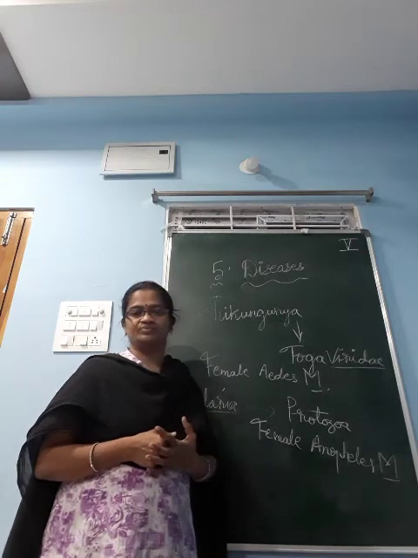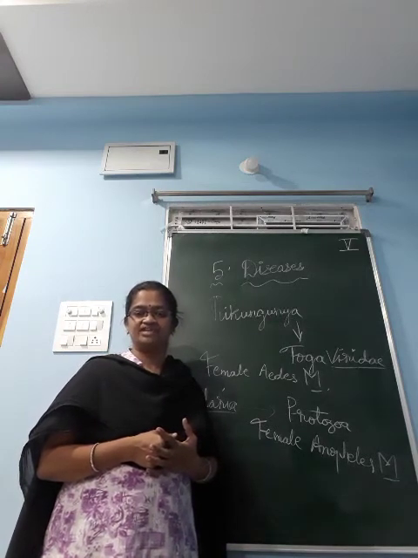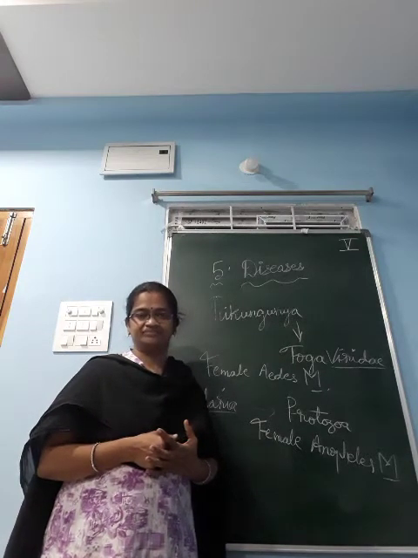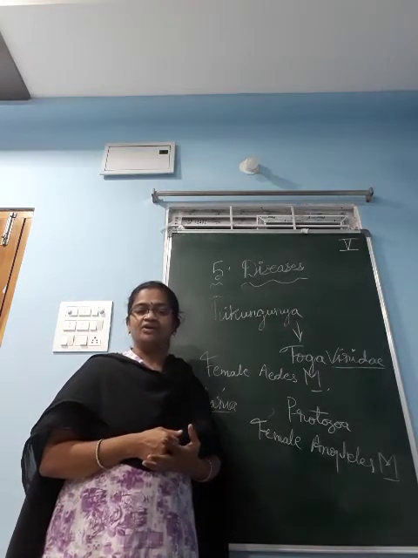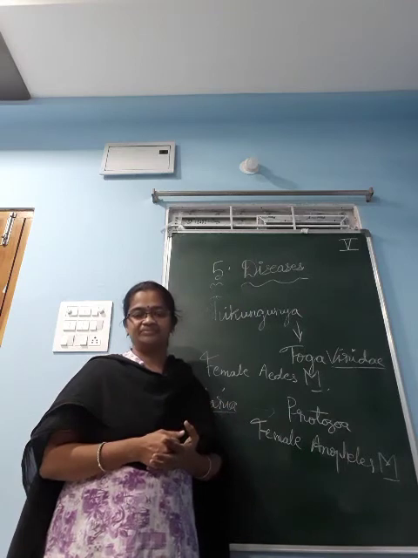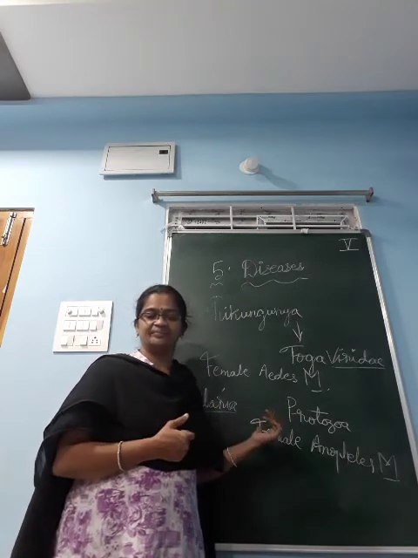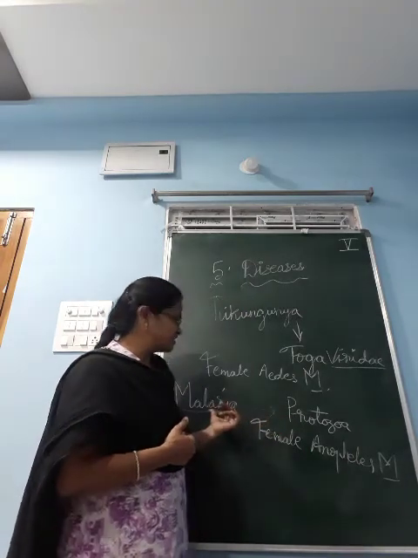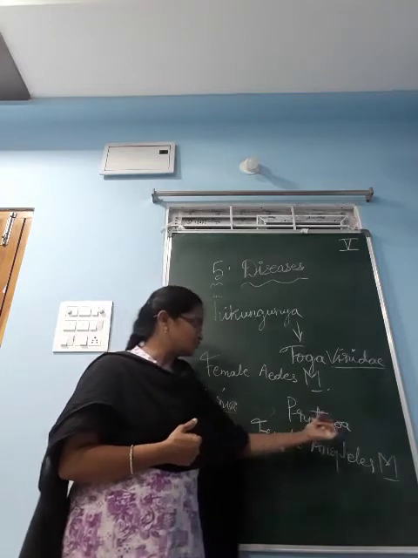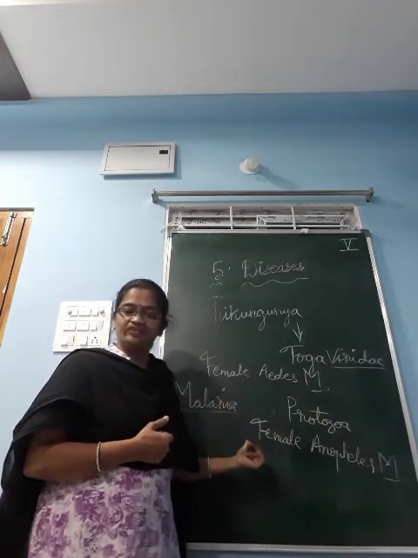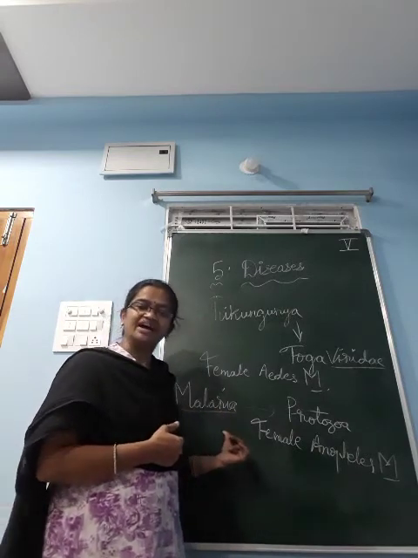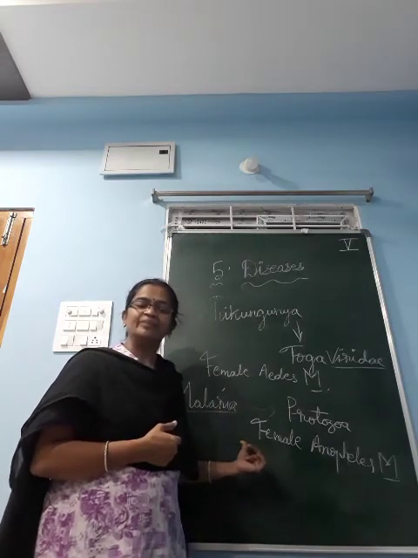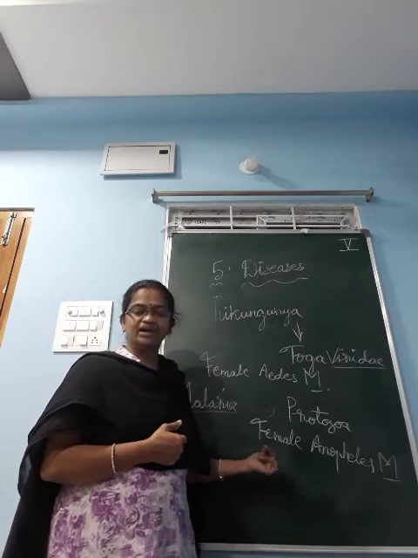Sweating also you get. Headache also, vomiting also. Symptoms are more in this malaria. Causative agent is protozoa. Vector is the female Anopheles mosquito. Symptoms are high fever, chills, headache, vomiting and also sweating.